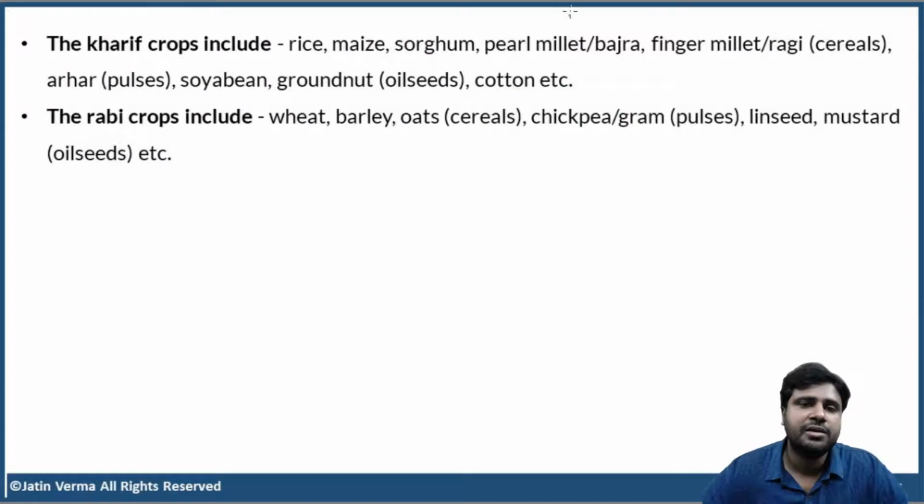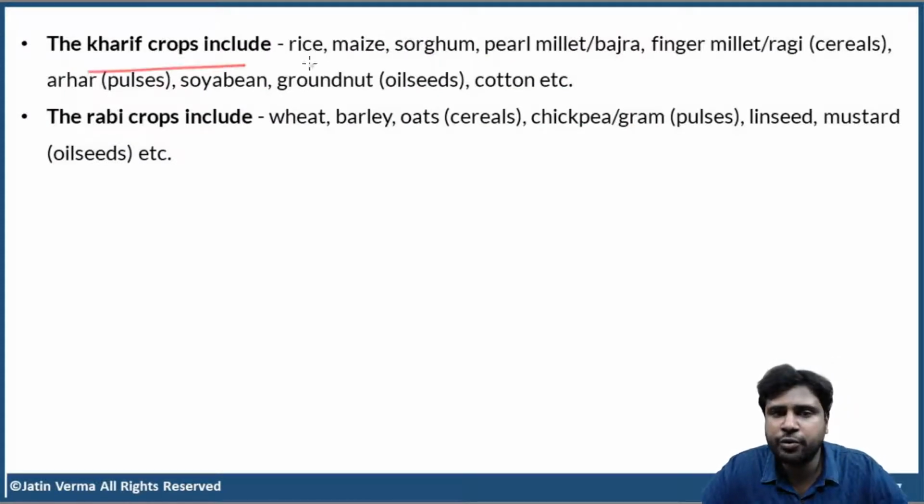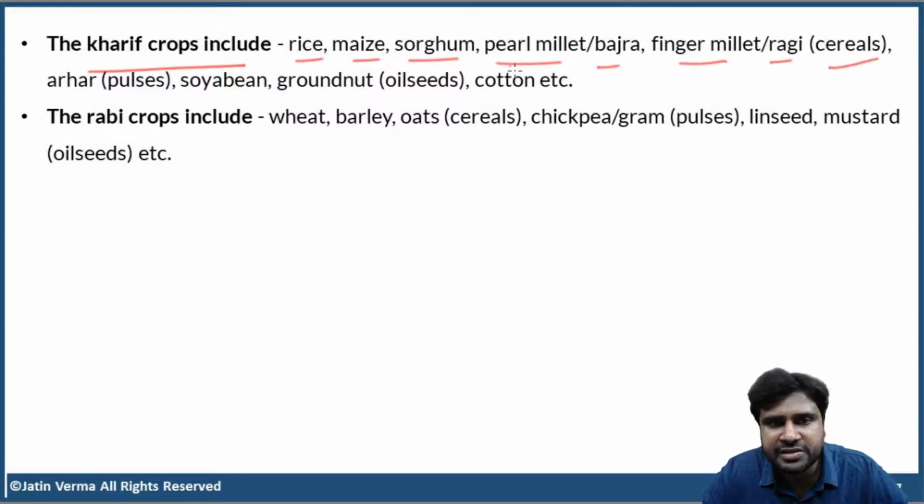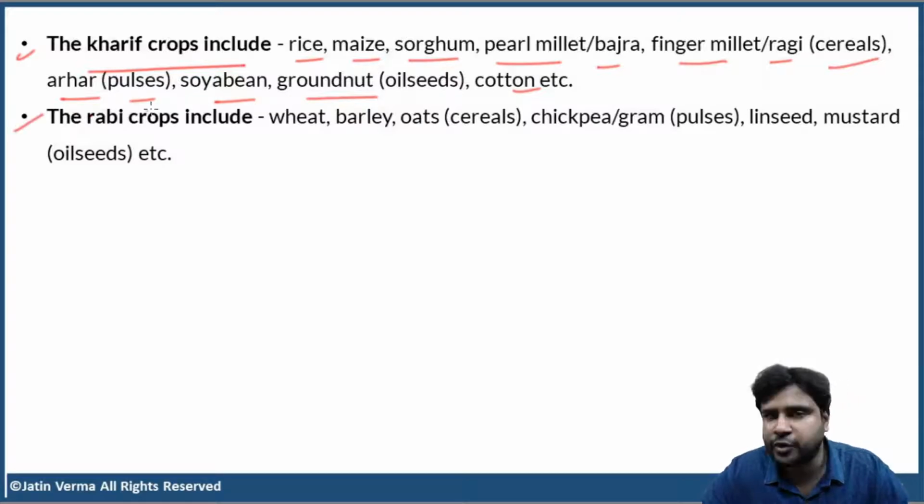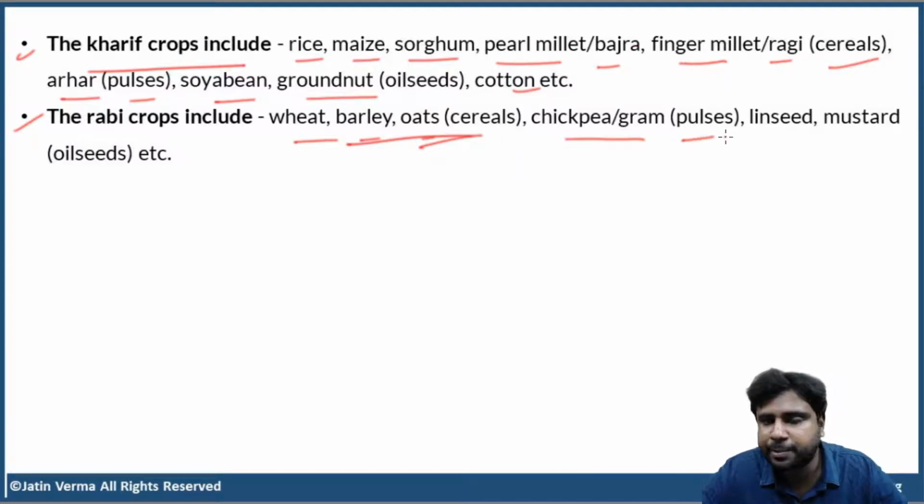So the Kharif crops include rice, maize, sorghum, pearl millet or bajra, finger millet or ragi. All these are cereals. And then arhar or pulses, soya bean, groundnut, which is an oilseed, cotton, which is a cash crop. All these are Kharif crops. Next, Rabi crops. They include wheat, barley, oats. All these are cereals. Chickpea and gram, these are pulses. Linseed, mustard, all these are oil seeds.